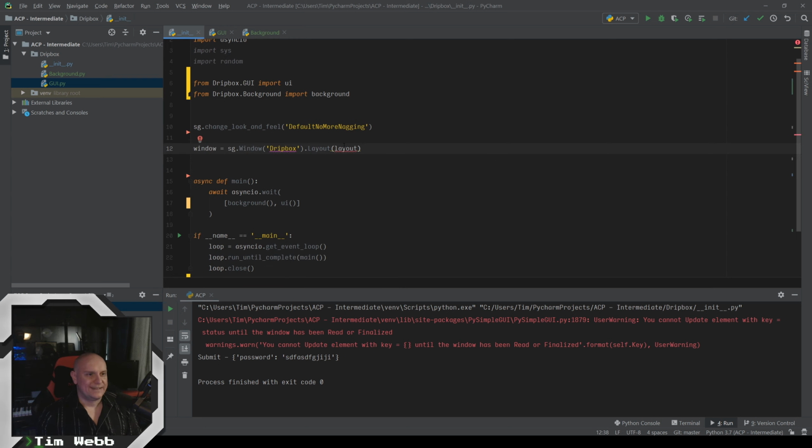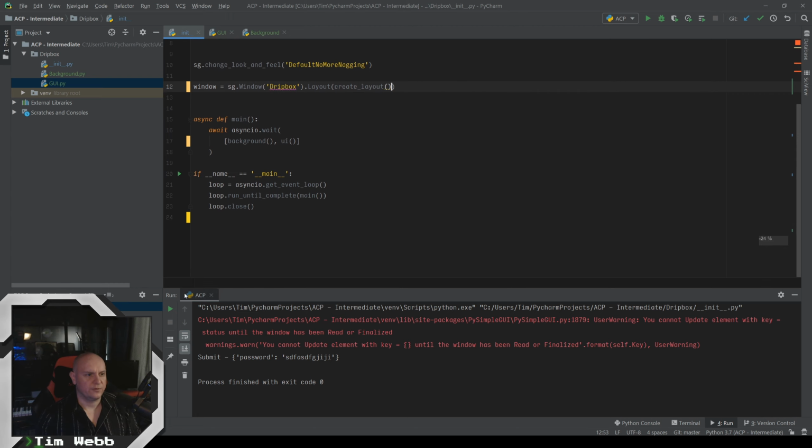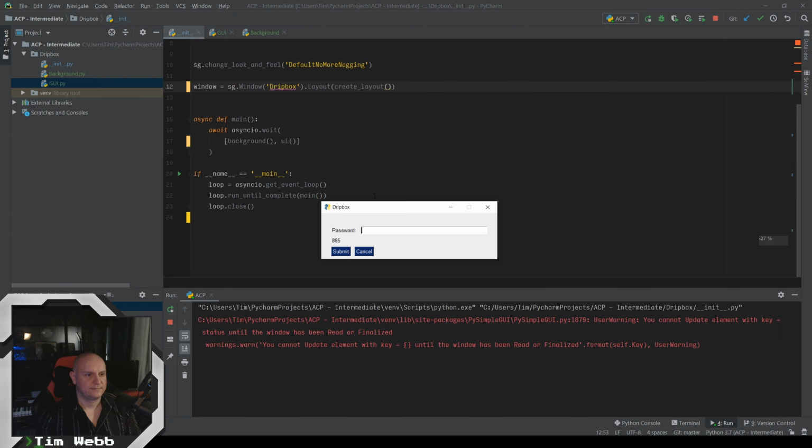So let's import create layout, and then we can just plug that in here, and we should have basically what we were doing before. And we do. But there are a couple of things here I want to point out.